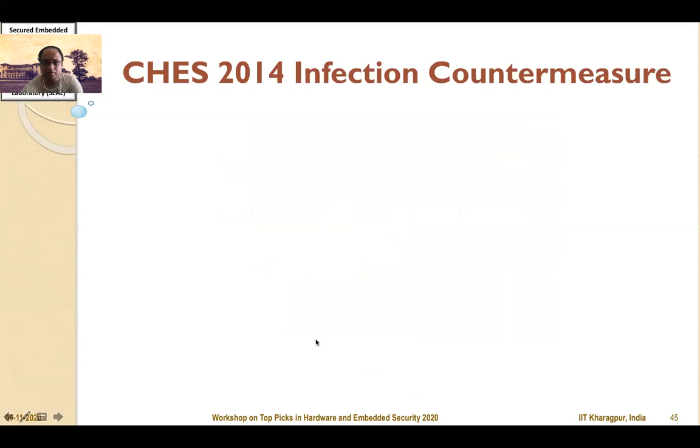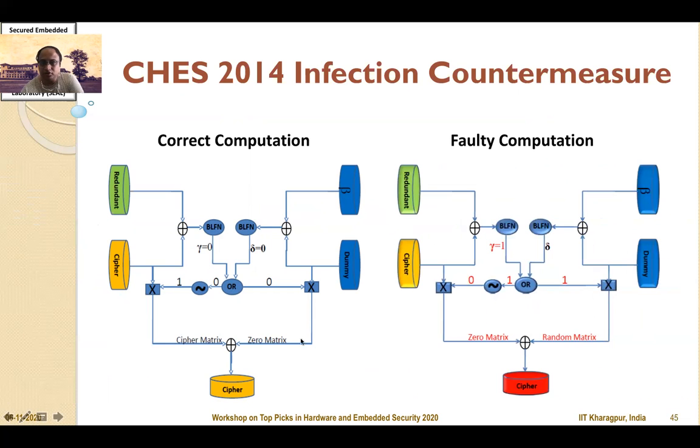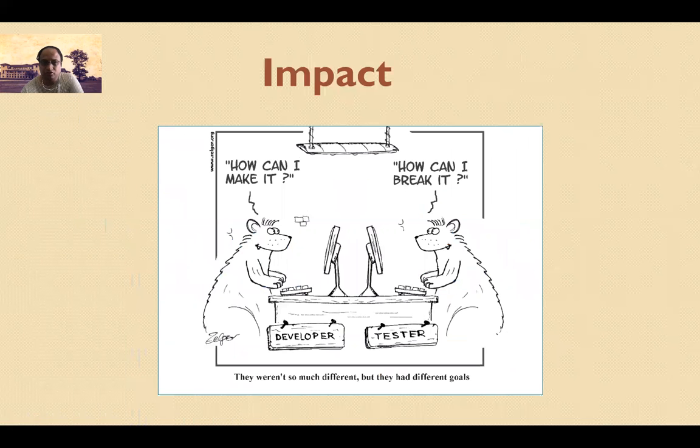Let me explain this by considering the case when there is a correct computation. When there is a correct computation, the BLFN produces a 0 output, and that allows the cipher to propagate to the output, and therefore the output is the correct output. Whereas if there is a faulty computation, the BLFN results in a gamma value of 1, and that stops the cipher from propagating to the output. Rather, the XOR with beta and the dummy round, which is shown here, is propagated to the output, and therefore the adversary gets a random output and is not able to use it for recovering the key.